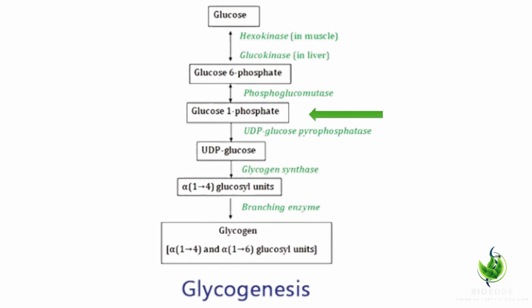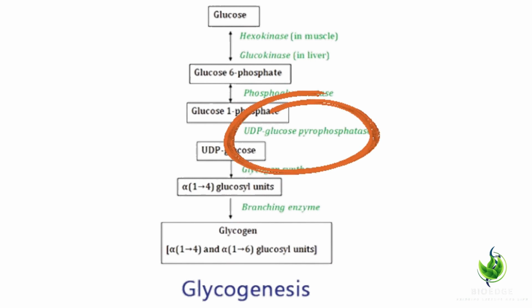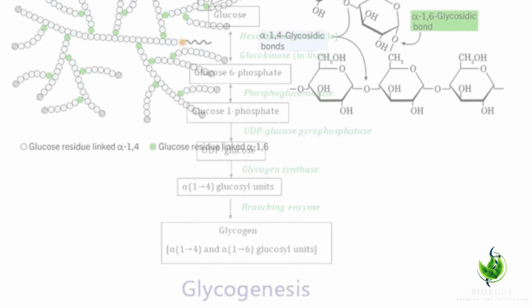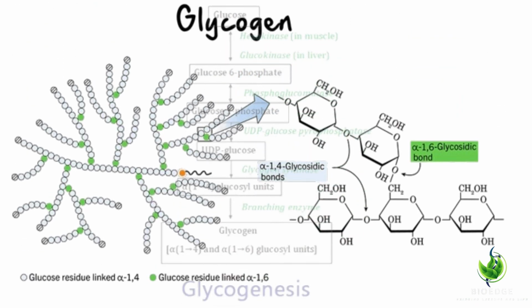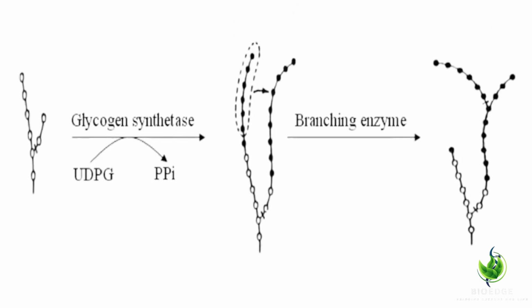The next step involves activating glucose 1-phosphate by binding it to uridine triphosphate, UTP, resulting in the formation of UDP-glucose, driven by the enzyme UDP-glucose pyrophosphorylase. Glycogenin acts as a primer for glycogen synthesis, while the glucose units from UDP-glucose are incorporated into a growing glycogen chain.